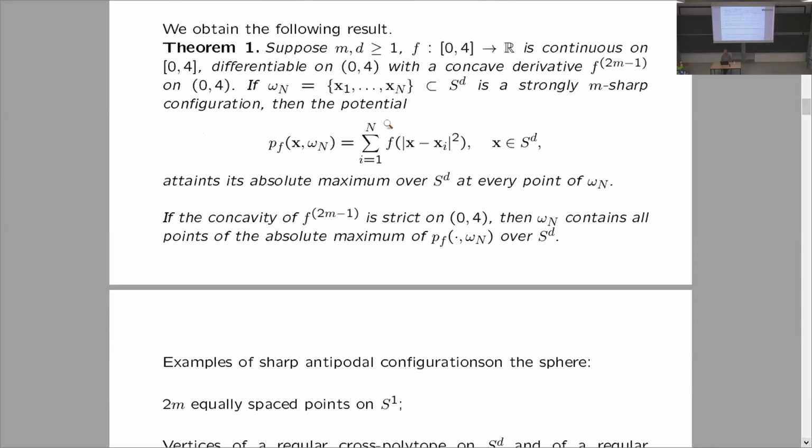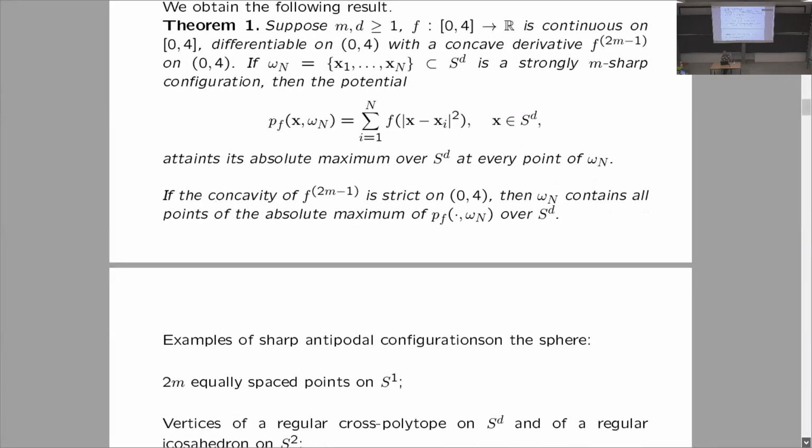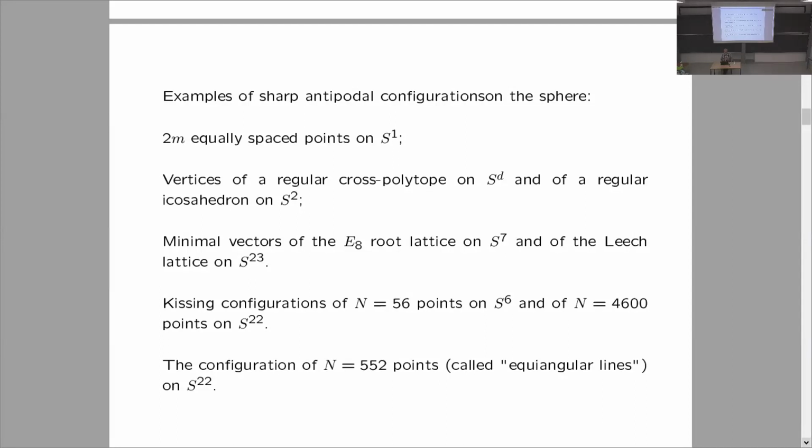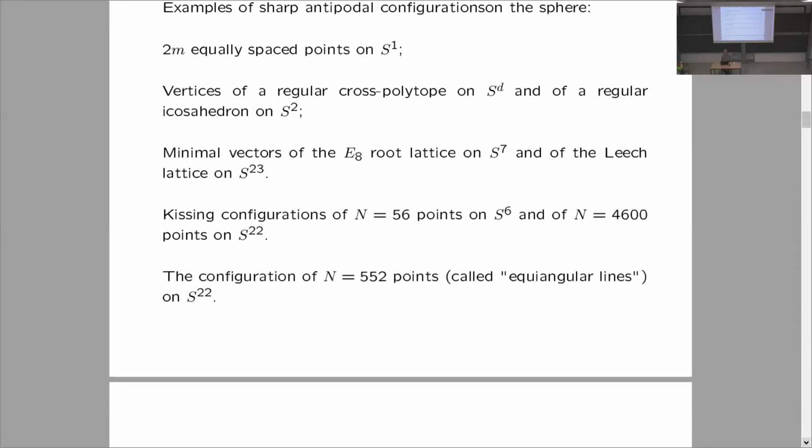Remember that such configurations are part of the tight spherical designs, one of the classes. Another class that we consider is sharp antipodal configurations, which together with x contain minus x. Such are an even number of equally spaced points on S^1, vertices of the regular cross polytope, the regular icosahedron on S^2, minimal vectors of the E8 and Leech lattices in the corresponding dimensions, and a few more configurations. You can find them in the table by Kohn and Kumar.